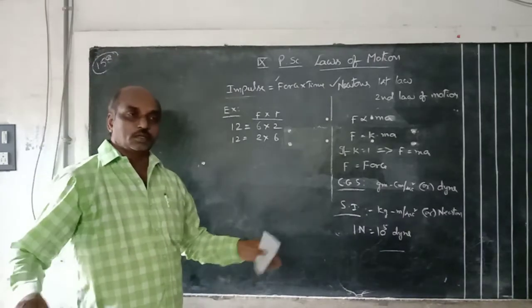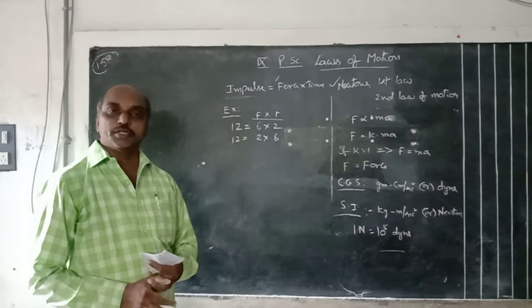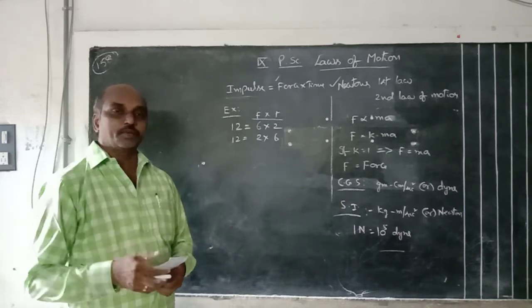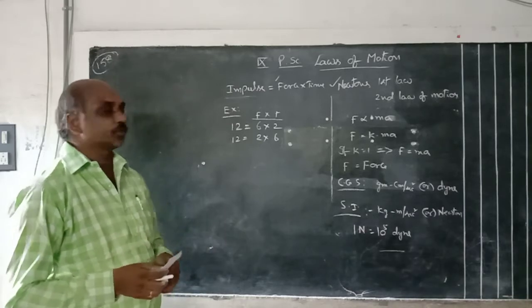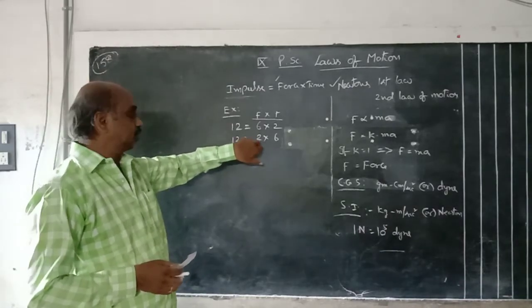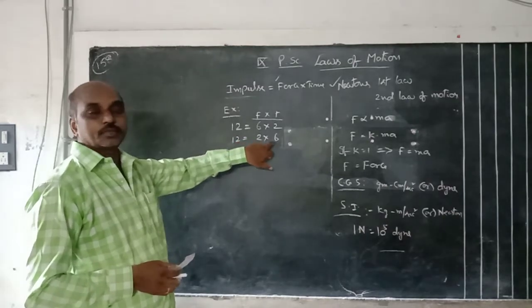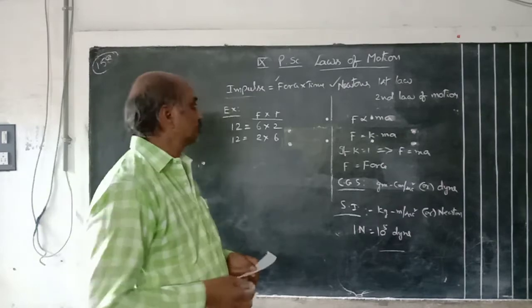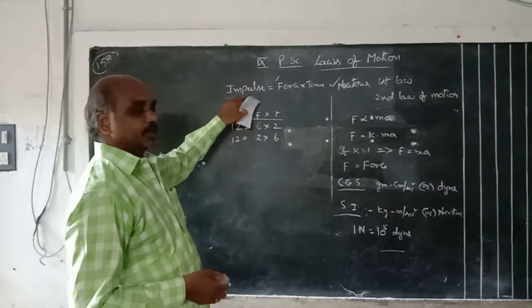Suppose the floor is very smooth like cotton. If you drop the egg from the same height, it will not break. Why? Less force is applied on the egg in a long interval of time. That's why the egg will not break in the second case. So you can understand the impulse.